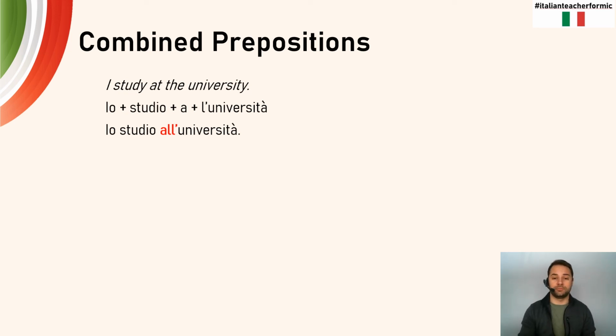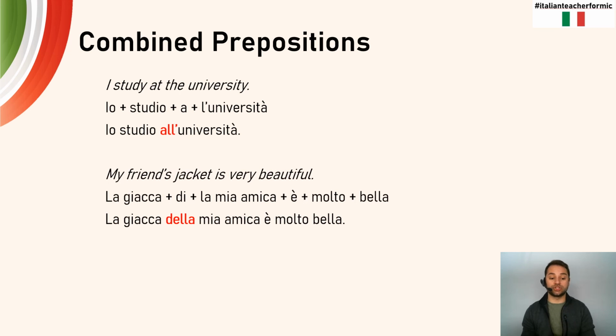Let's take a look at another one. My friend's jacket is very beautiful. La giacca, the jacket, of di, my friend, la mia amica, is a very molto bella. Di plus la, della. La giacca della mia amica è molto bella. Compound, we took di plus la, like we said, put it together, complete sentence.